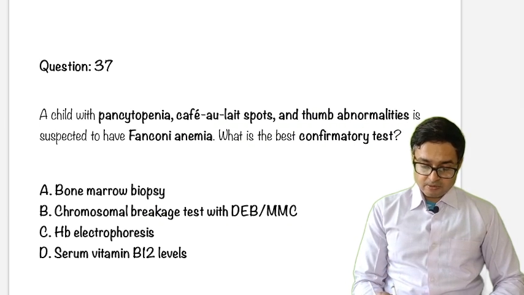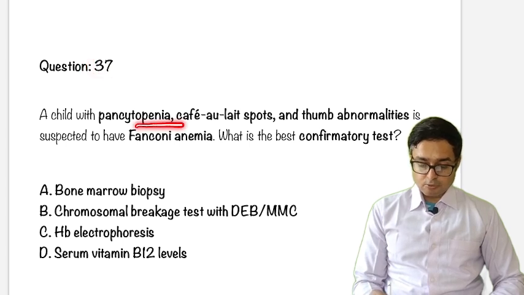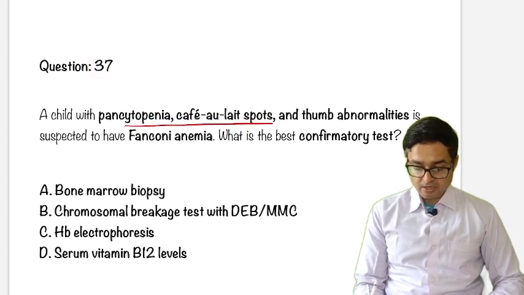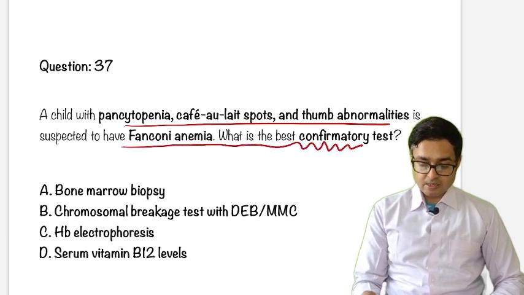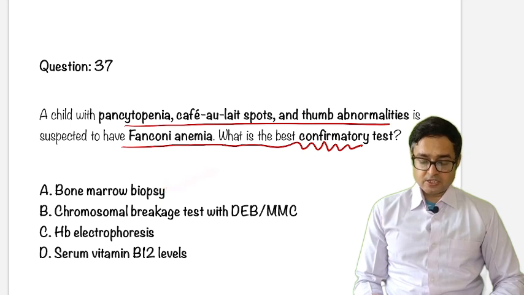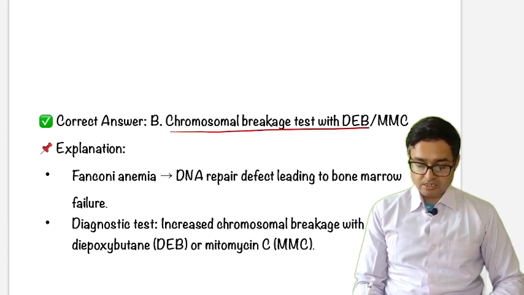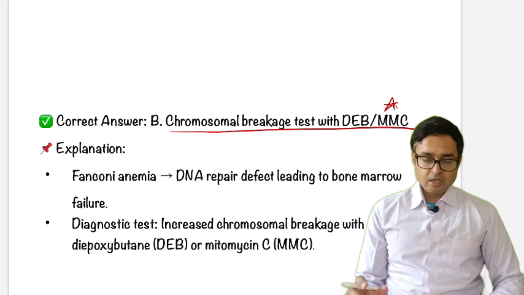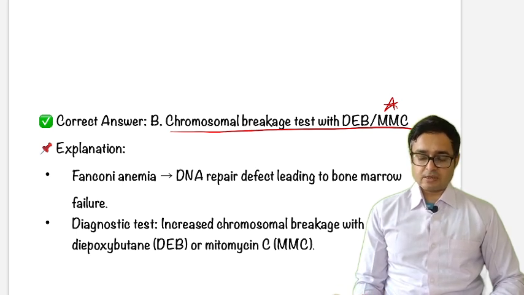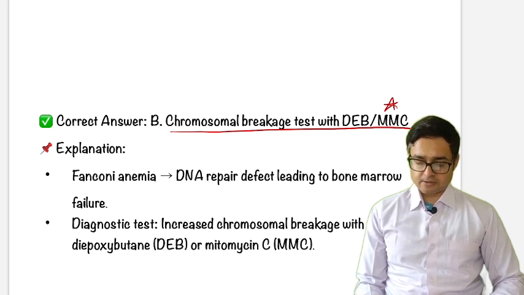Question number 37. A child with pancytopenia, cafe-au-lait spots and thumb abnormalities is suspected to have Fanconi anemia. What is the best confirmatory test? Options are bone marrow biopsy, chromosomal breakage test, HPLC electrophoresis, serum B12 level. The answer will be chromosomal breakage study with DEB and MMC. This is very, very important. We have discussed this topic in detail. Just go through my videos. You will find inherited bone marrow failure syndromes; we have discussed Fanconi anemia in detail there. Just go through the playlist.